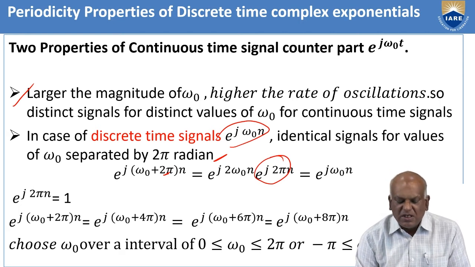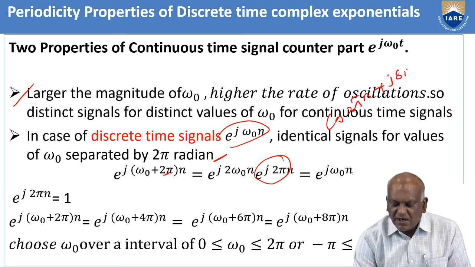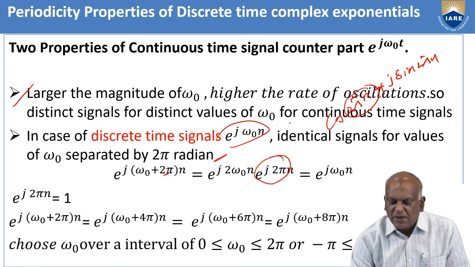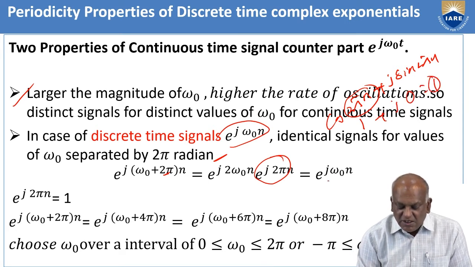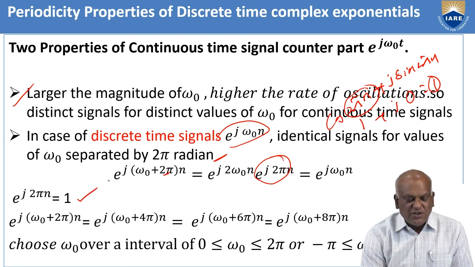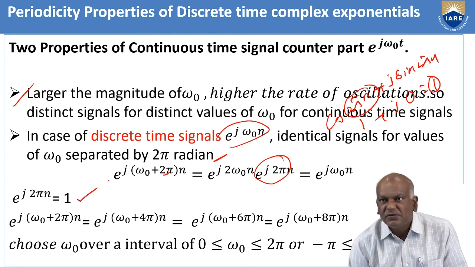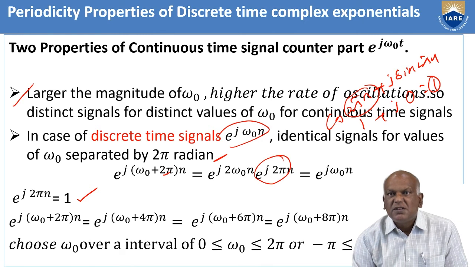According to Euler's formula, you can write it as cos 2 pi n plus j sin 2 pi n. For integer multiples of 2 pi n, the cos function becomes 1 and the sin function becomes 0. That means this value becomes 1. That's why e power j 2 pi n equals 1.